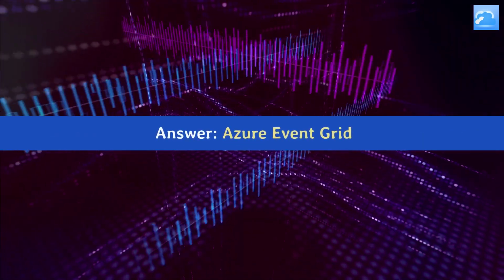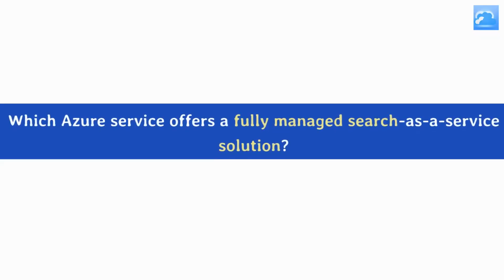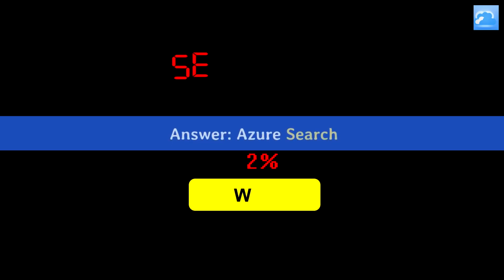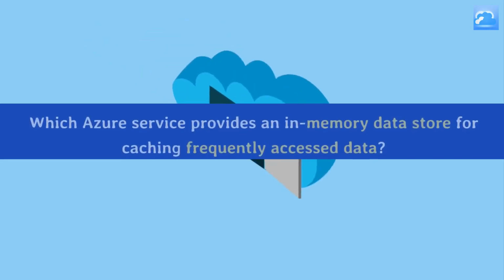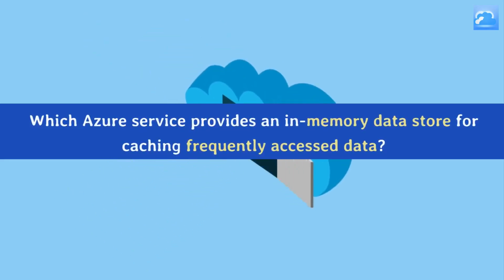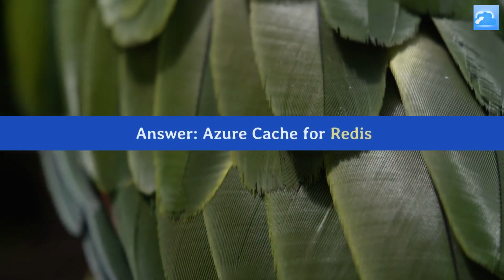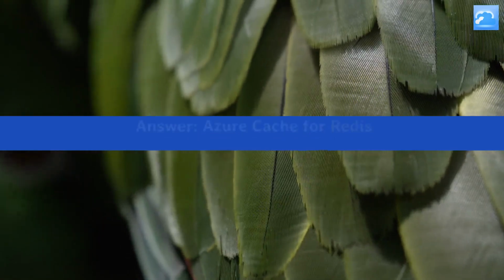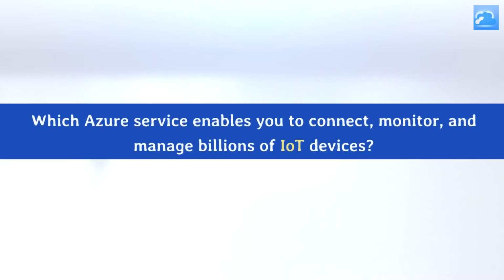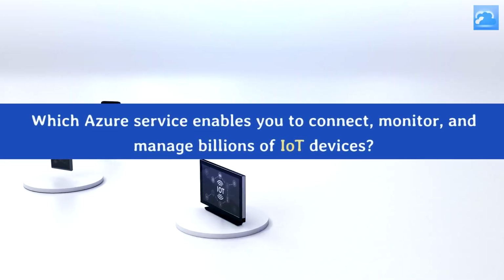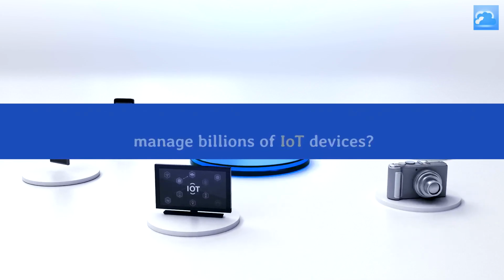Answer: Azure Event Grid. Which Azure service offers a fully managed search as a service solution? Answer: Azure Search. Which Azure service provides an in-memory data store for caching frequently accessed data? Answer: Azure Cache for Redis. Which Azure service enables you to connect, monitor, and manage billions of IoT devices?